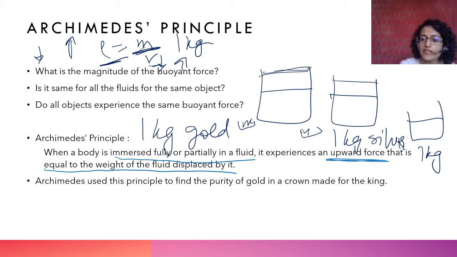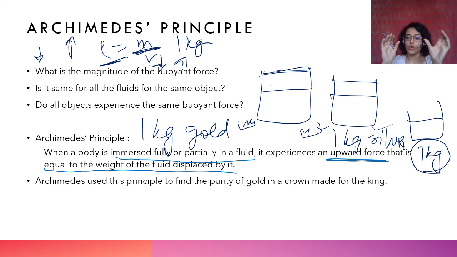He took 1 kg silver and he saw how much water was displaced, and he took that 1 kg crown and he saw how much water was displaced. Apparently what he found was ये जो crown है, it displaced more water than the 1 kg gold and less than 1 kg silver, which means that the density of the crown was somewhere between that of the gold and the silver, which means it was a mixture.